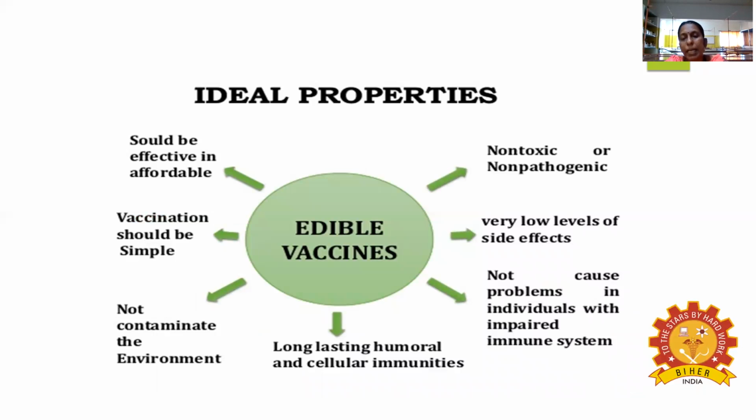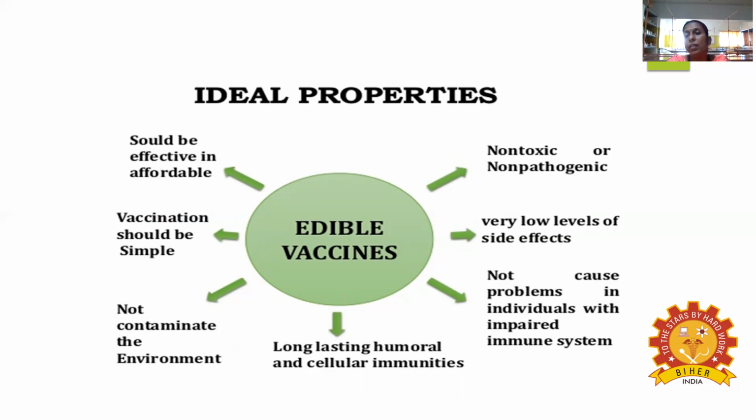And then what are the ideal properties of this edible vaccine? It should be effective, affordable, easily and simply available, and not contaminate the environment. Why? Because with vaccination there are temperature requirements and containers, and so on. So it does not affect and does not contaminate the environment.